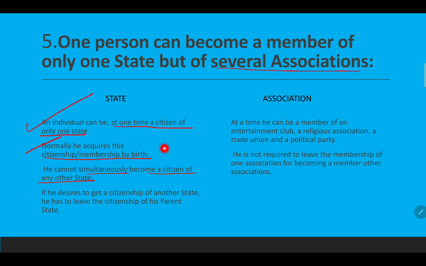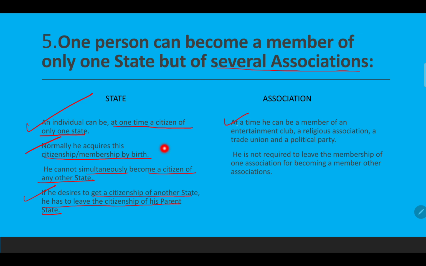then only I can apply for the citizenship of another country. Okay, so if he or she desires to become a citizen of another state, he has to leave the citizenship of his parent state. I need to leave this country and go to another country and work there and meet the certain requirements set by that country, then we can get citizenship. So a person cannot hold the citizenship of dual states. Okay, he must hold single citizenship.